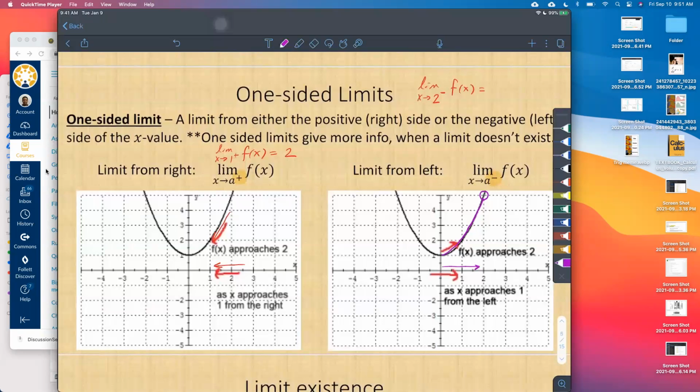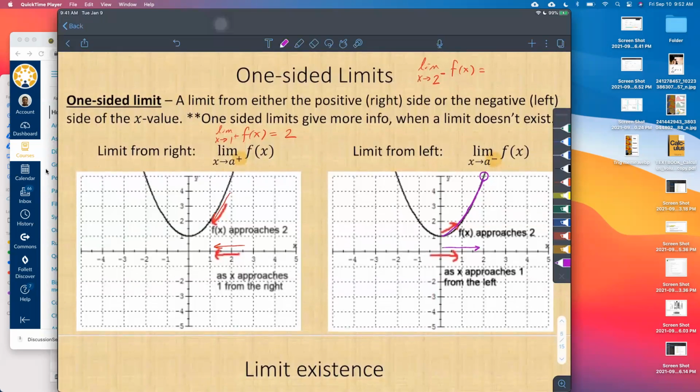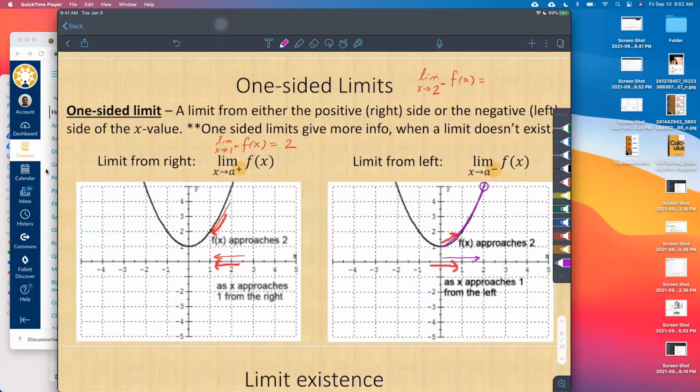So this is a limit from the left. We're coming in from the left side of 2. And then what is the function doing on that side? It is increasing towards 5. Okay. Is that okay for everyone? All right, very good. I kind of switched it up there from what was on there.